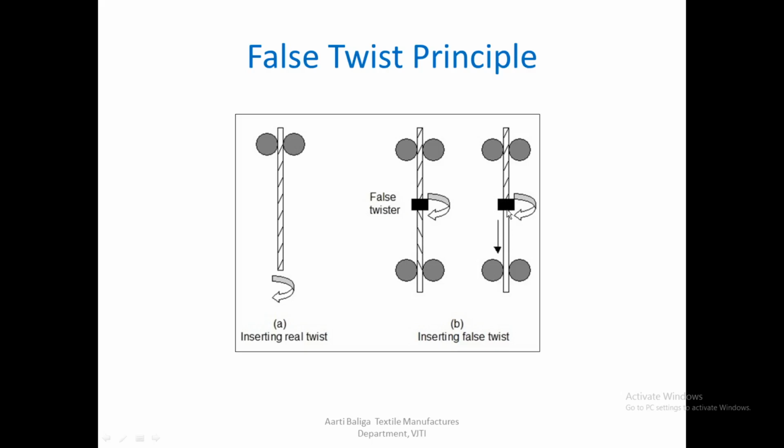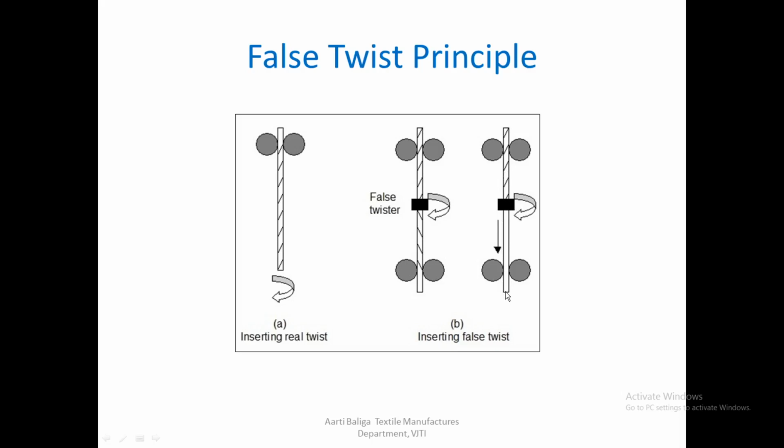Also, one rotation of this false twister inserts one twist both equally in the top part and the bottom part of this yarn. So as soon as this entire yarn comes out from the false twister on the other side, all the twist that is inserted in this part gets cancelled out, and what you get is a zero twisted yarn.